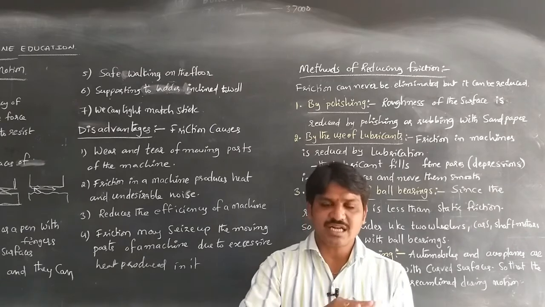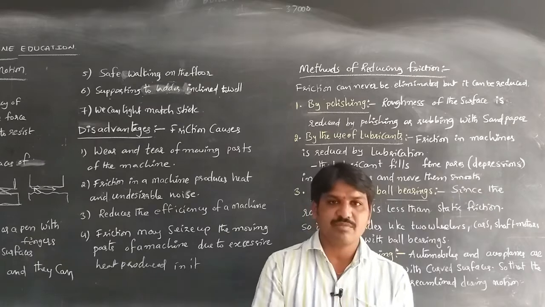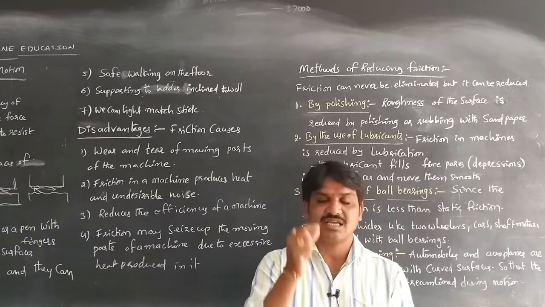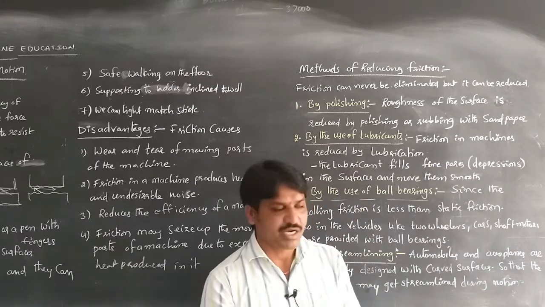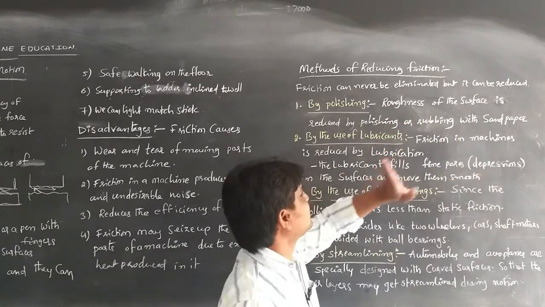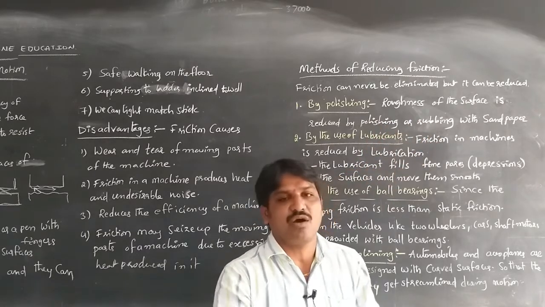By polishing the rough surface heavily or rubbing it, that surface can be made smooth, meaning the friction can be reduced. The roughness of the surface is reduced by polishing or rubbing with sandpaper or some powders.